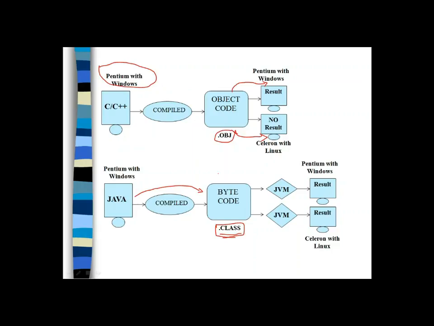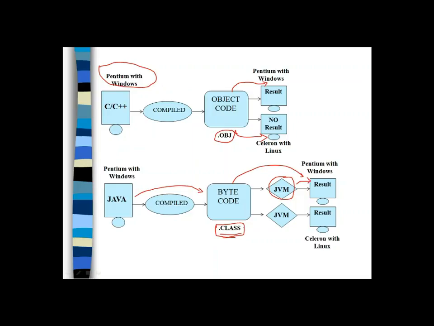But there is one condition: if you want to run this code on a different machine, you should have a specific software called Java Virtual Machine. If I want to run this bytecode on a Pentium with the Windows operating system, that machine should have the Java Virtual Machine. It will convert the bytecode into system understandable code and then execute it.